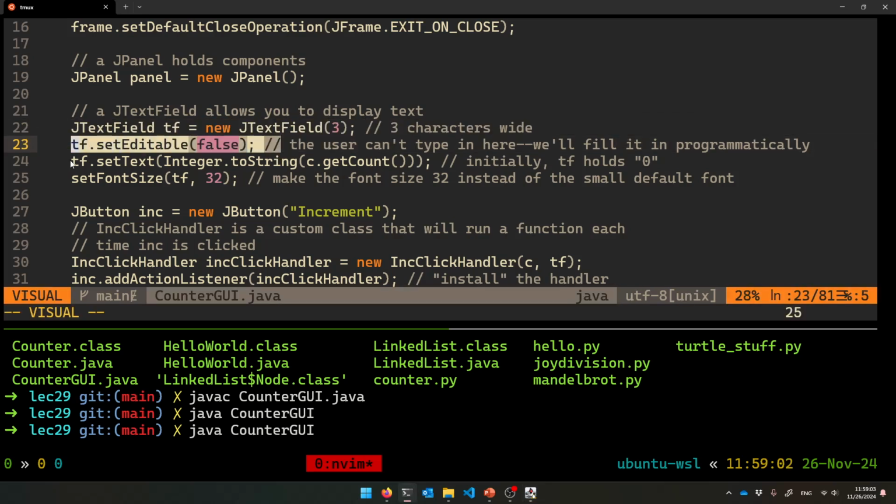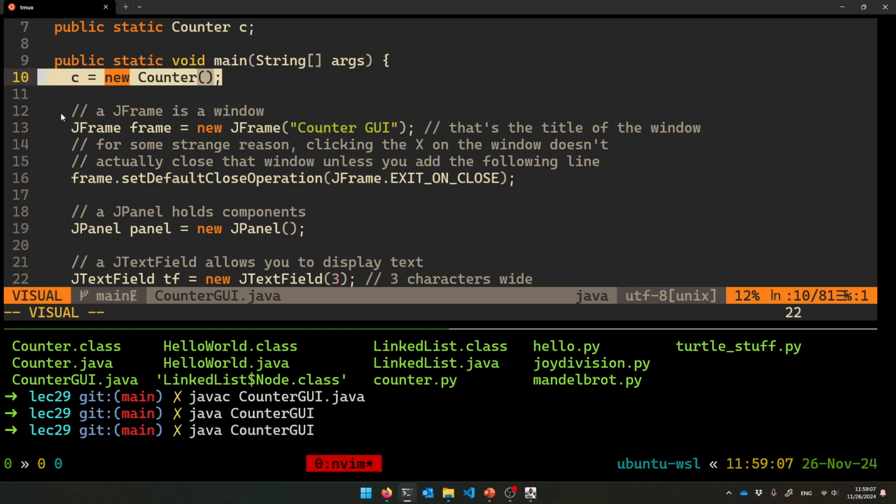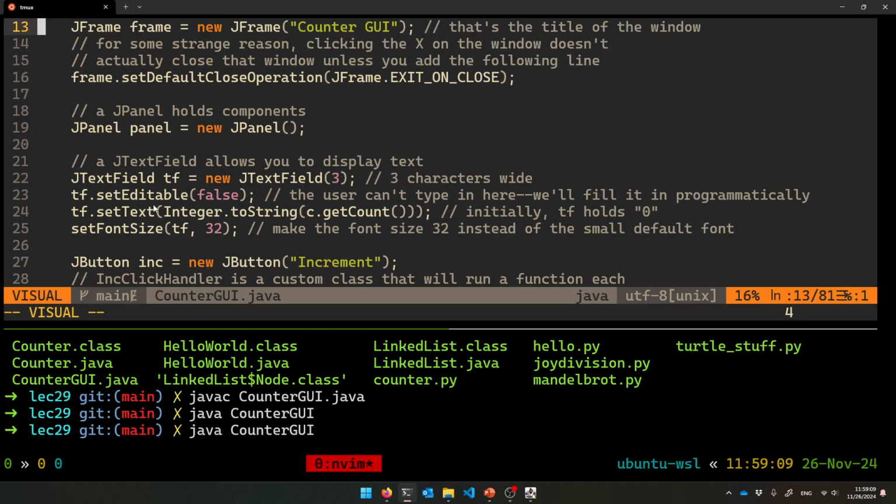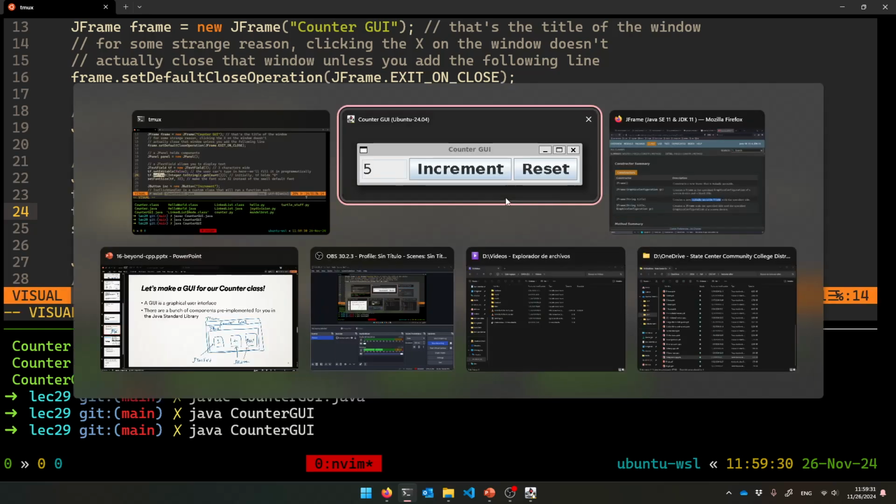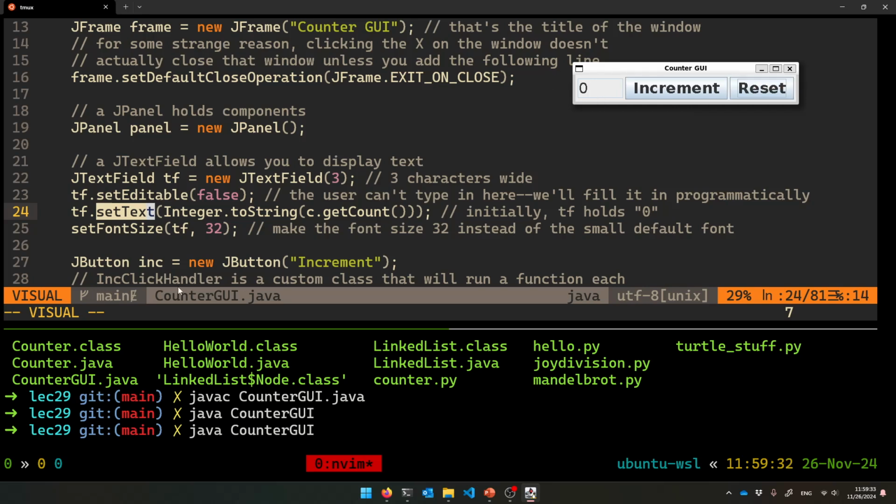And then the initial text of the text field should be whatever the initial counter's count is, and that's 0. So take the counter's count, c.getCount. The text needs to be a string, so we're going to convert it to a string. That's the Integer.toString method. Really, this is a function on the Integer class, a static method. So initially it's going to hold the 0 string essentially. This is constructing the 0 string, and that's what our text will be. So at the start of the program, it's set to that.